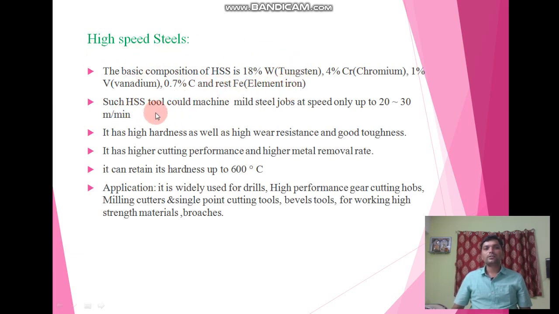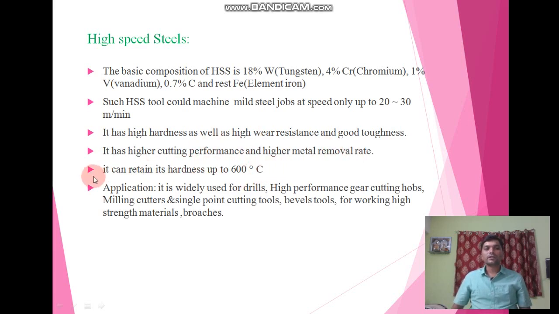This high speed steel can machine mild steel jobs at a speed of 20 to 30 meters per minute. Because of this composition, it has high hardness as well as high wear resistance, and also good toughness. It also has higher cutting performance and higher metal removal rate up to 600 degrees Celsius.